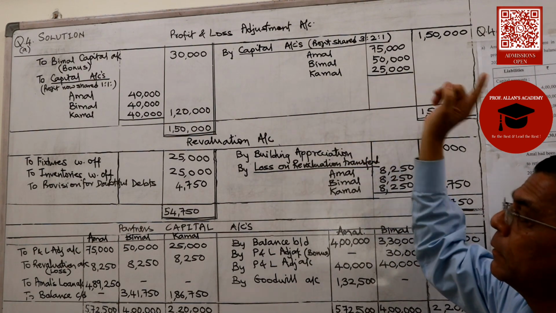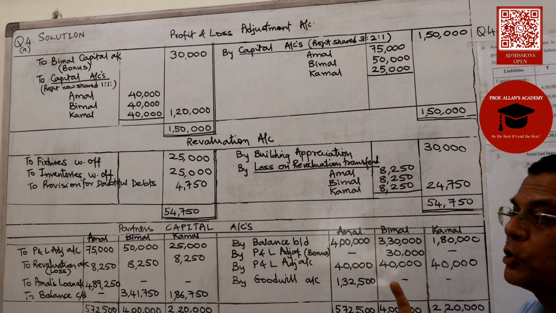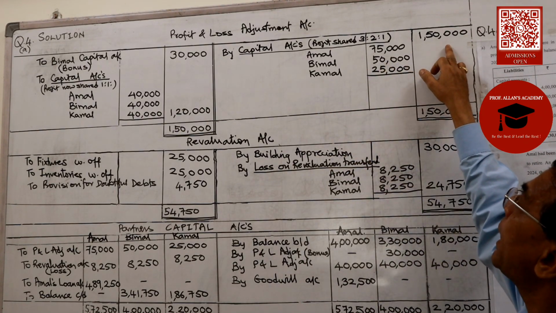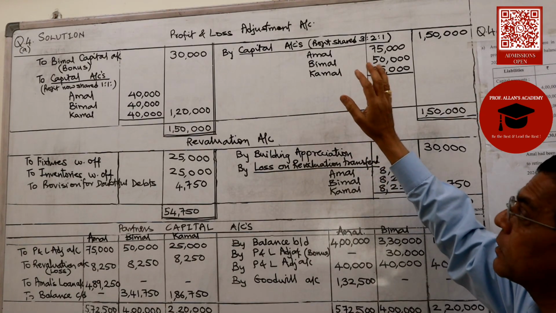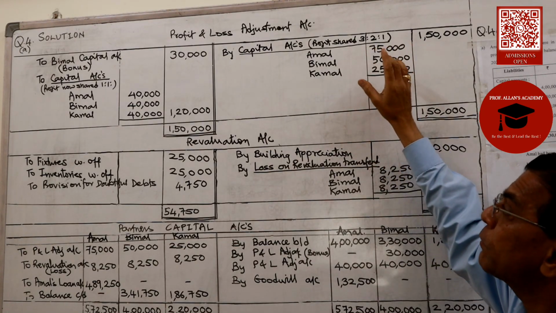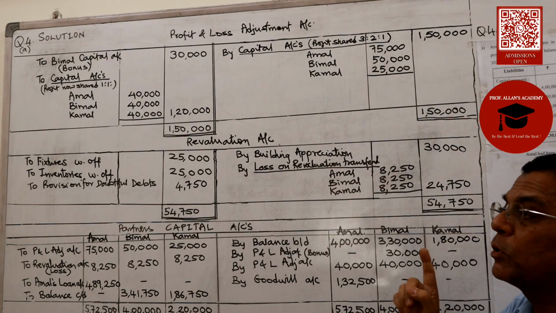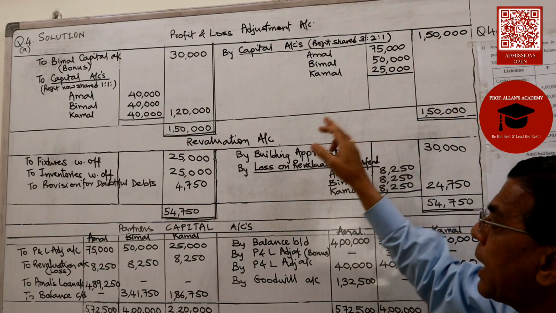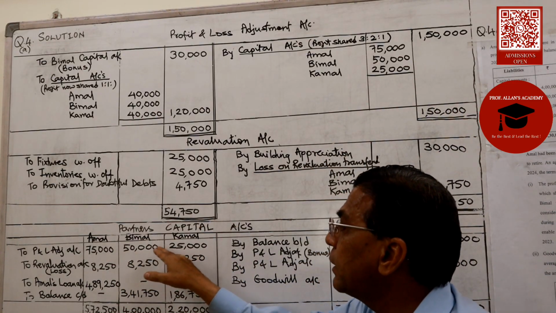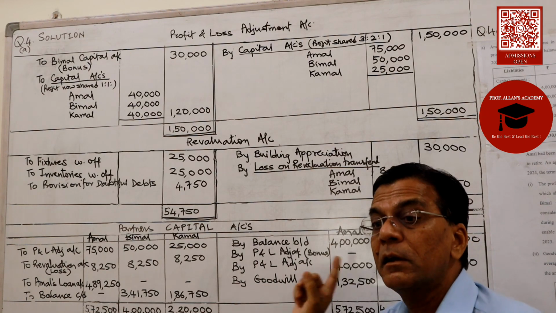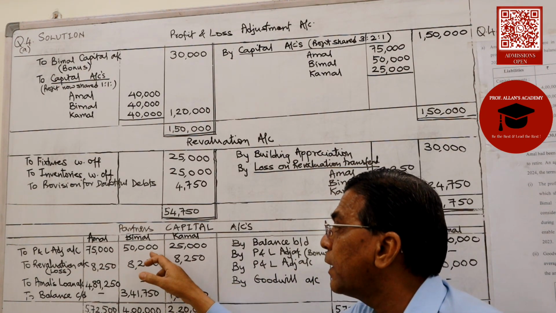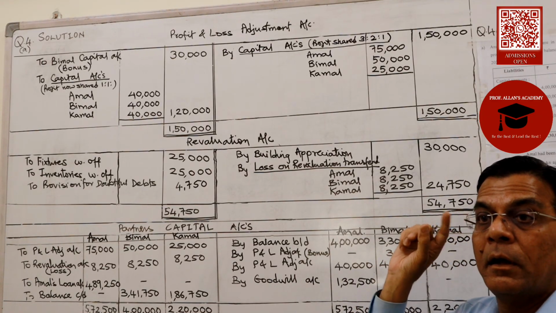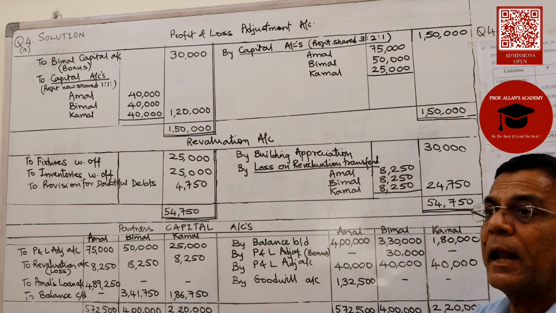Now, as I said, before they could change the profit sharing ratio to 1:1:1, the profits had worked out to 1,50,000, which were distributed amongst the partners. Therefore, now we are making the correction for the same, which was wrongly distributed in the ratio 3:2:1. Therefore, profit and loss adjustment gets a credit, and the partners' accounts get a debit for it, because they were credited in the ratio 3:2:1, that is 75, 50, 25. That is, we are nullifying the wrong entry made by them. Now we are correcting it.